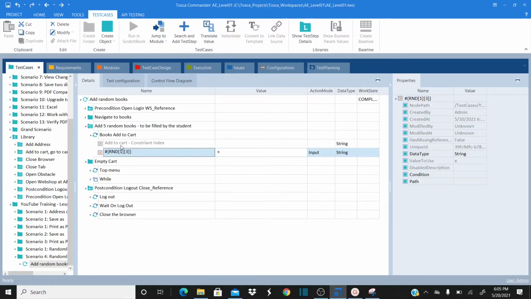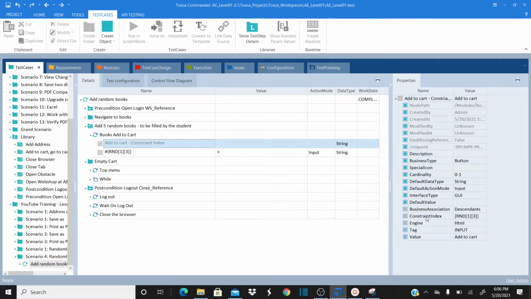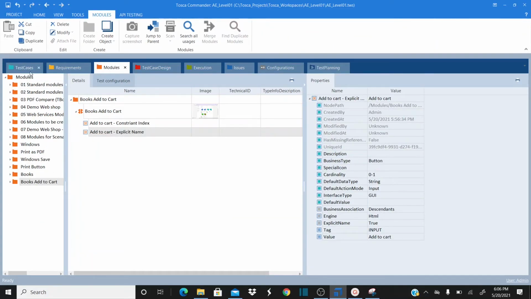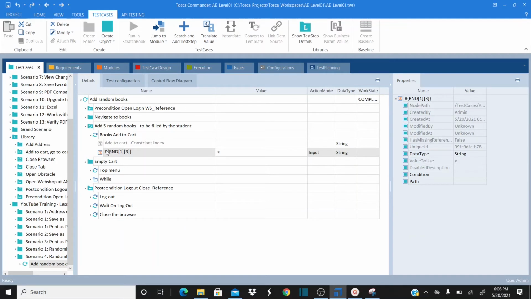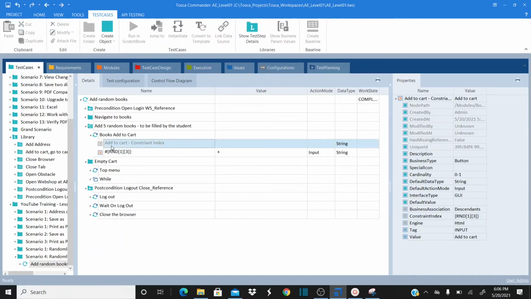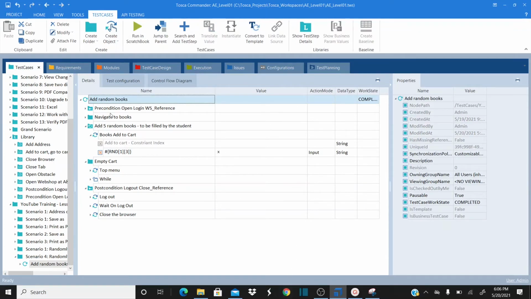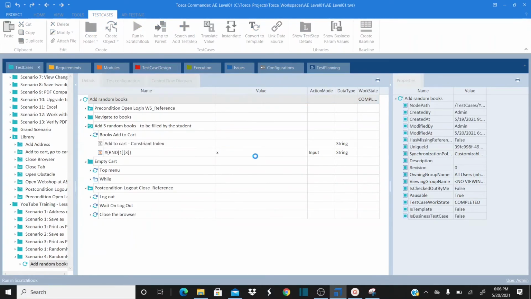In the earlier process we used a constraint index property, but this time I'm using the property called explicit name. I'm renaming my step value here to refer to the index. Directly you can rename. That's the advantage of explicit name, and this is the advantage of random index. So this way I can do it. Now let's see what happens if I run this again. Let's save this. Now let me right click and run this from scratch.